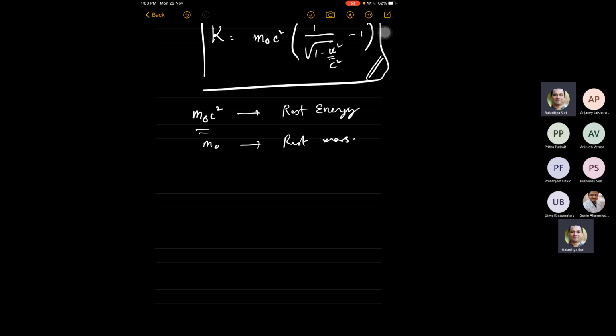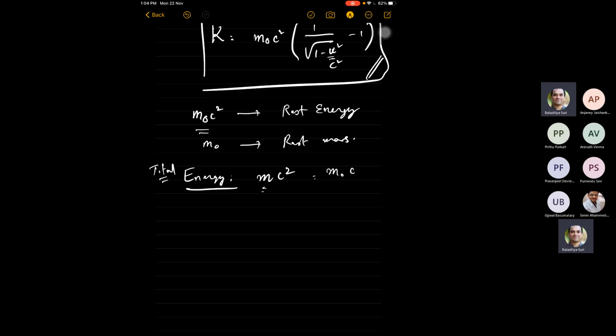Okay, so we now introduce something called the total energy. The total energy of a particle is now given to be m times c squared, where m is the relativistic mass.